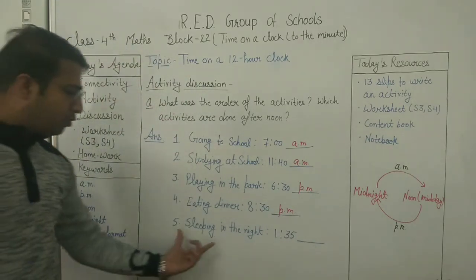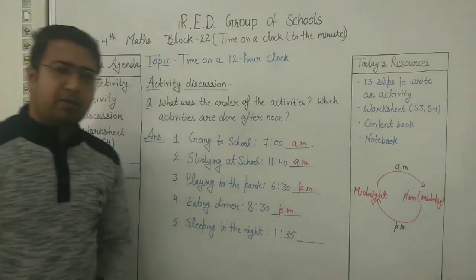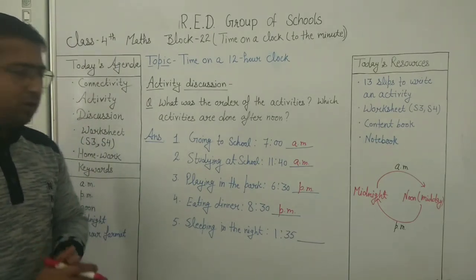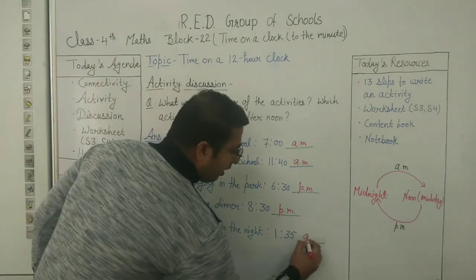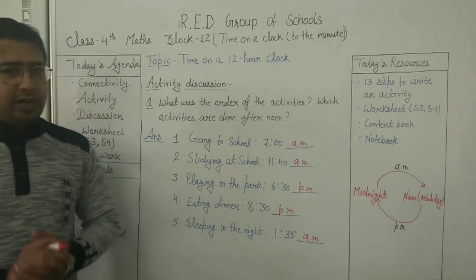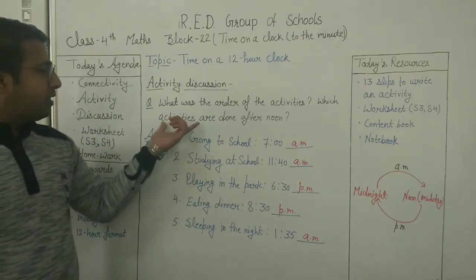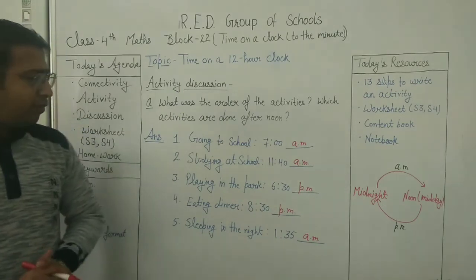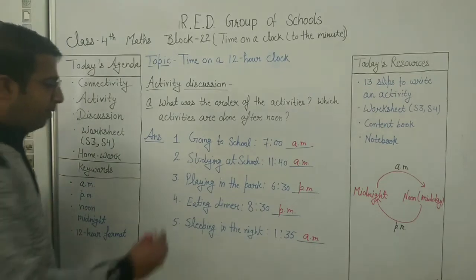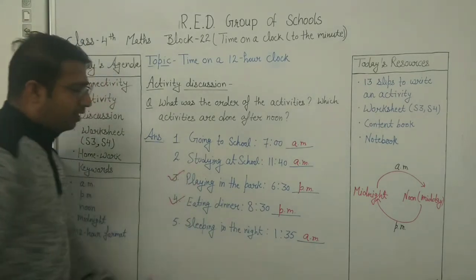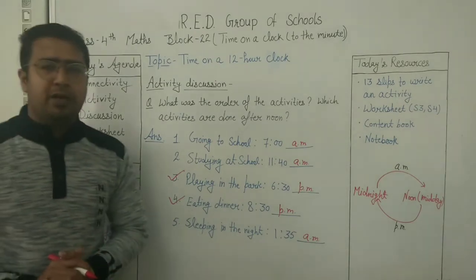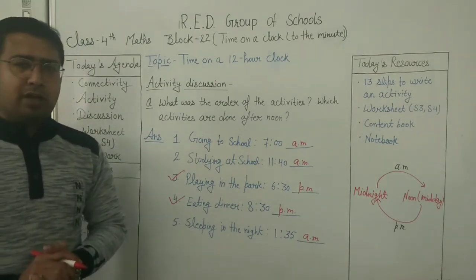Okay. Now sleeping in the night at 1:35. It is after 12. That means it is after 12 of the midnight and before noon. So we will conclude it as AM. Okay. Now I hope it is clear to you. And now the question is, which activities are done after noon? So the afternoon ones which are concluding with PM. These are the activities which are happening after noon. So these are playing in the park and eating dinner. Okay. Now I hope it is clear to you. So now we can move to the next question.